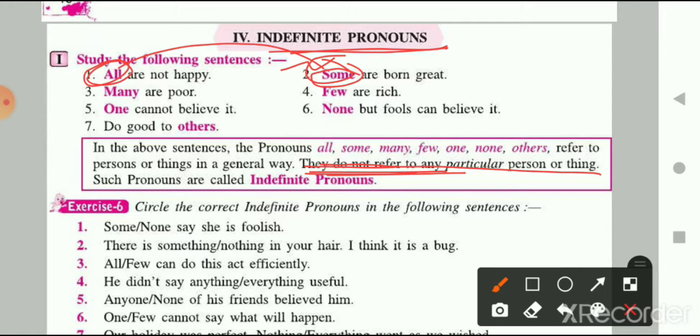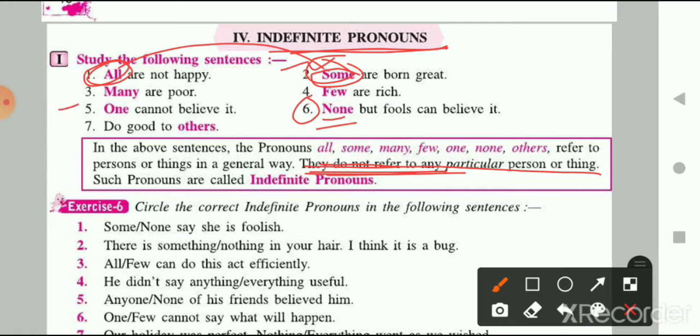For example, let's examine the sixth sentence, number 6. None but fools can believe him. None means no one, right? But in this, the quantity or the number of members is not specified. How many? You don't know. None can include any form of number.